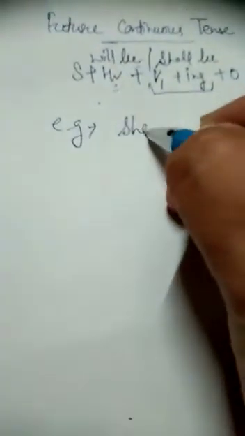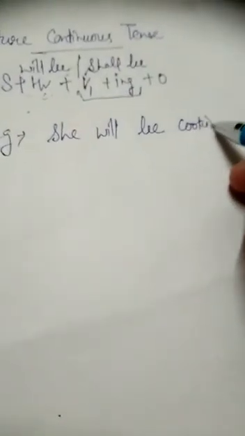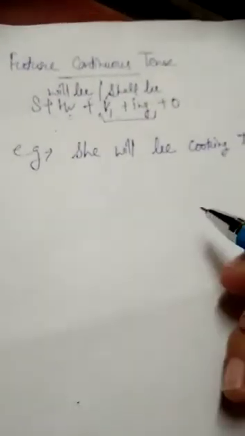After this, I am going to give you an example: she will be cooking the food. She will be cooking the food. She is the subject, will be is the helping verb, cook is the first form plus ing, and then the object.